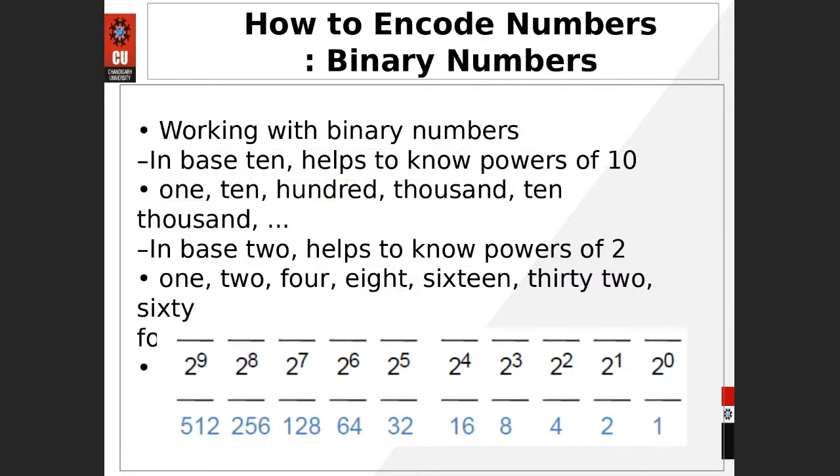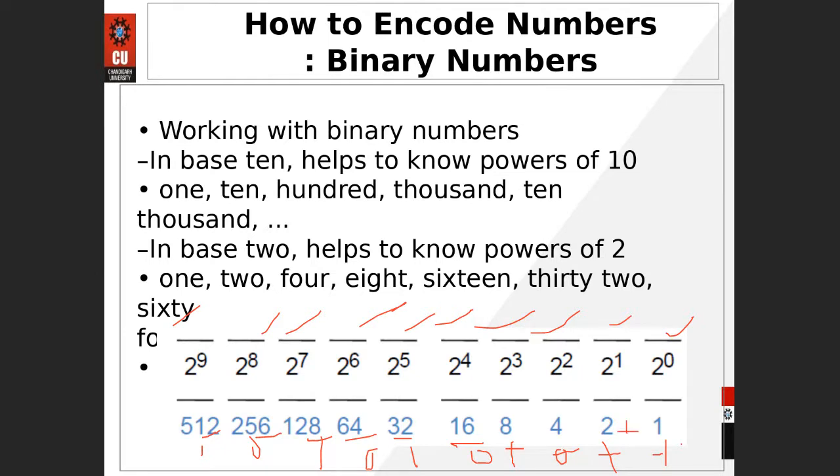Okay, so whatever is given to you as a decimal number, you have to go in that manner, like 2 raised to power 0, 1, 2, 3, 4, 5, 6, 7, 8 and 9. So you can see the numbers are 1, 2, 4, 8, 16, 32, 64, 128, 256, 512. So if a number is given to you, at these positions, multiply these numbers with this factor and you will get the result, like 1